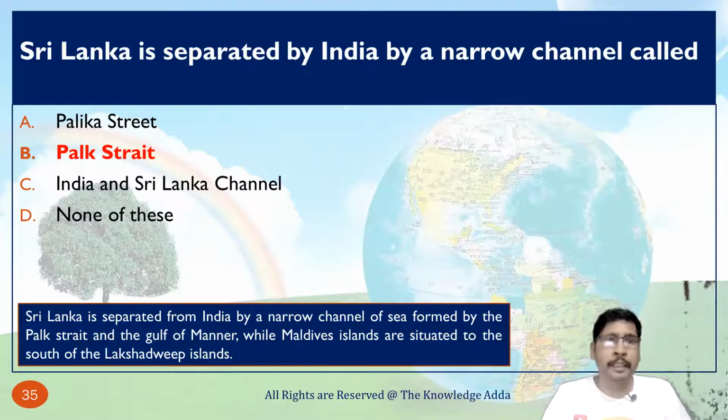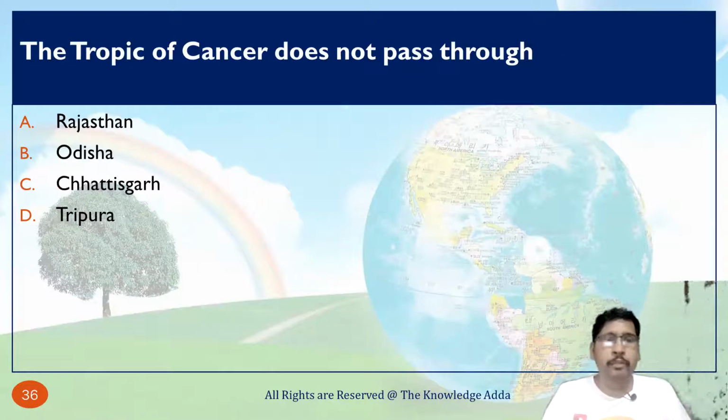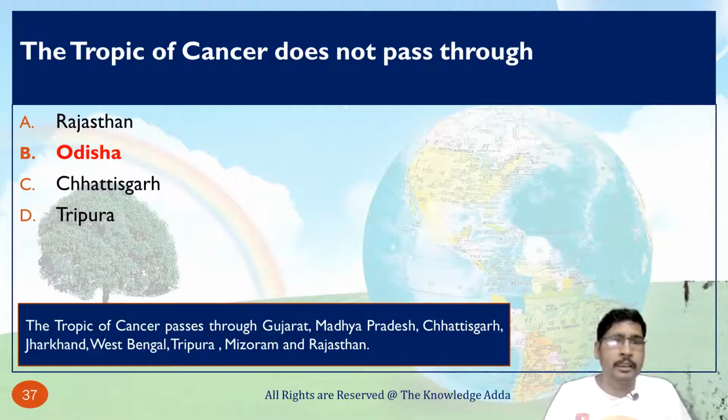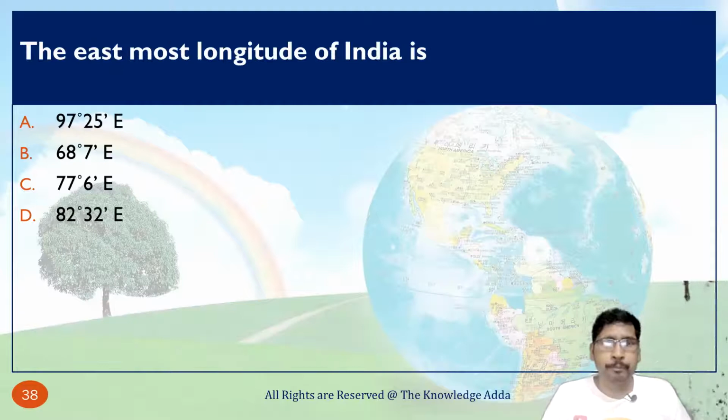So basically the correct option is Palk Strait, and we have already discussed this question before. The Tropic of Cancer does not pass through. So here basically the Tropic of Cancer passes through Gujarat, मध्य प्रदेश, छत्तीसगढ़, झारखंड, वेस्ट बंगाल, त्रिपुरा, मिजोरम and Rajasthan. So here Odisha is the correct option.